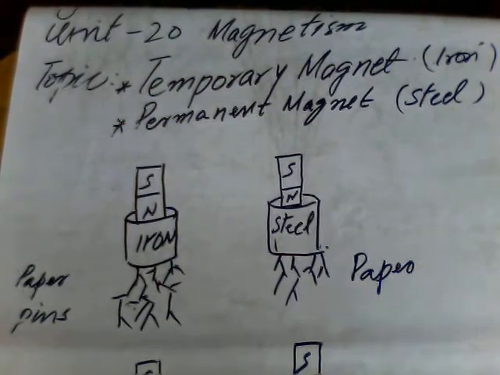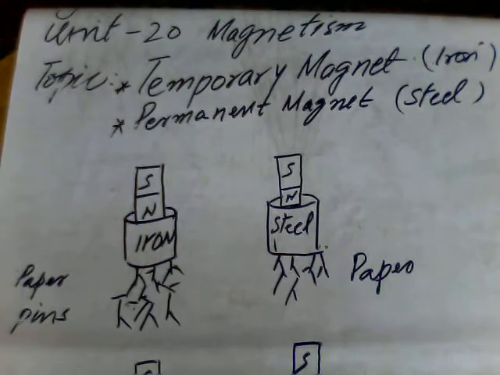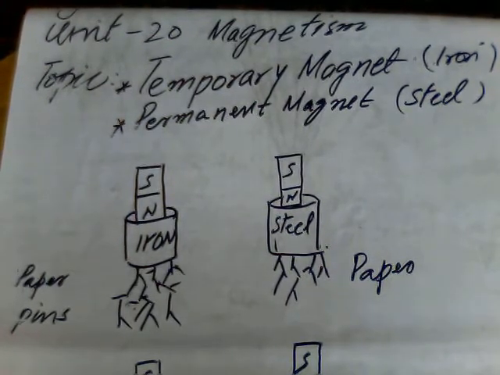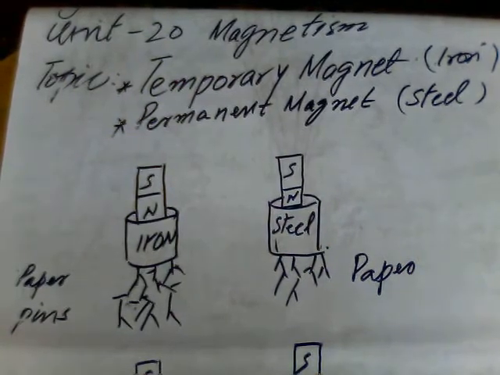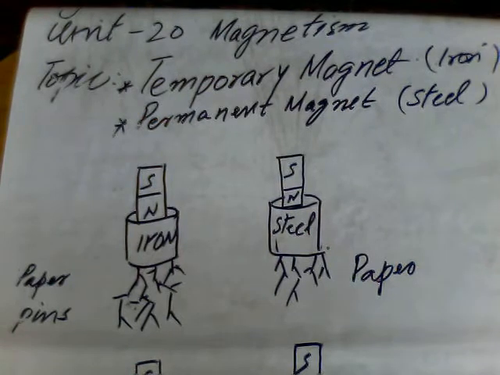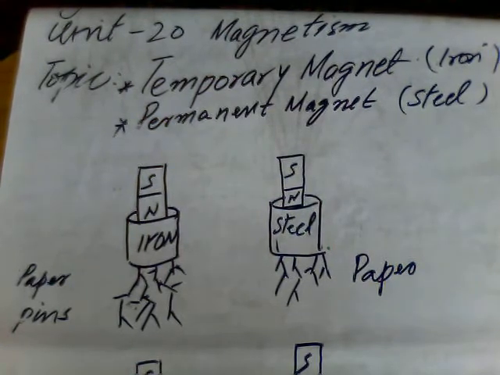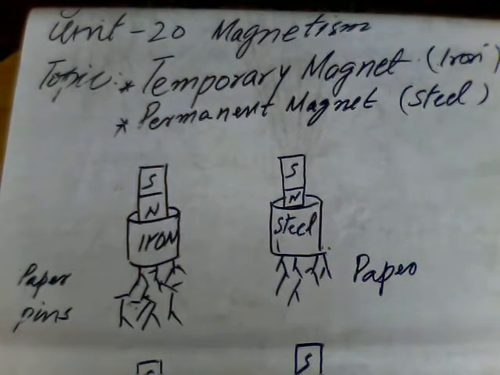If you observe them properly, you can see that the number of paper pins stuck with the iron bar is larger, whereas a small number of pins are stuck with the steel bar.